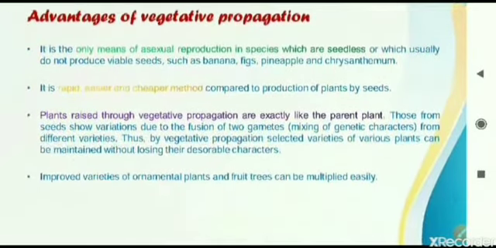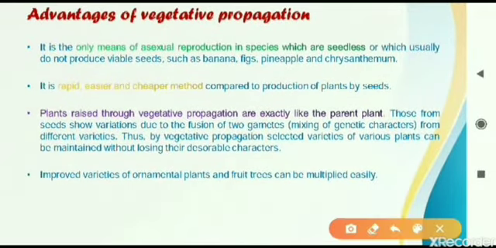Here we will now see the advantages. What is the benefit of artificial vegetative propagation or natural vegetative propagation? The first advantage is that it is the only method of artificial reproduction in seedless varieties of plants. There is no other method of reproduction. If seeds are not there, then the plant will reproduce using vegetative reproduction only.